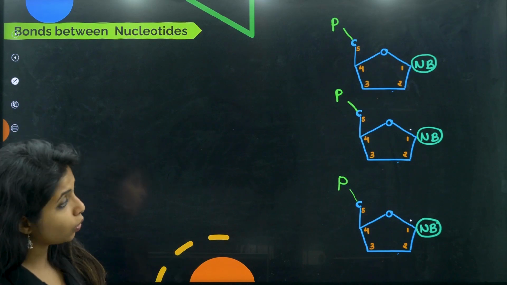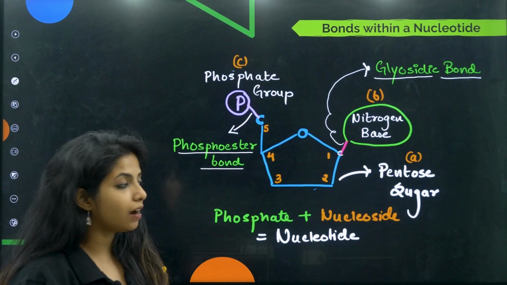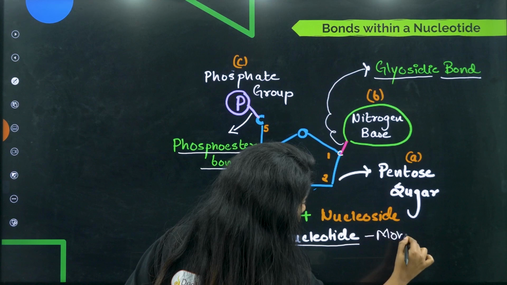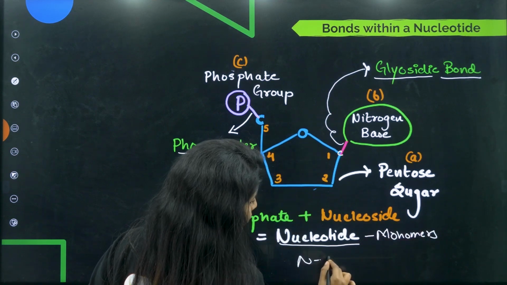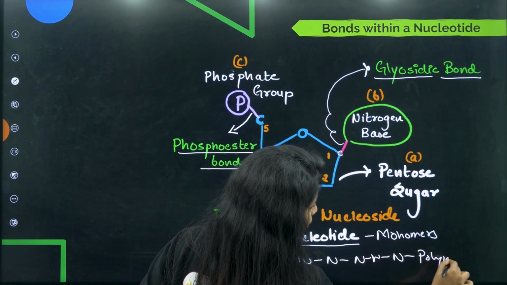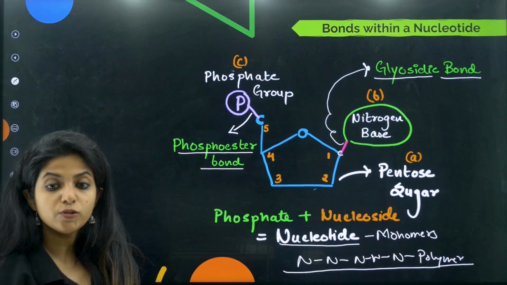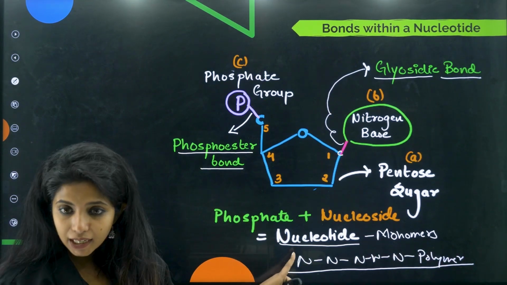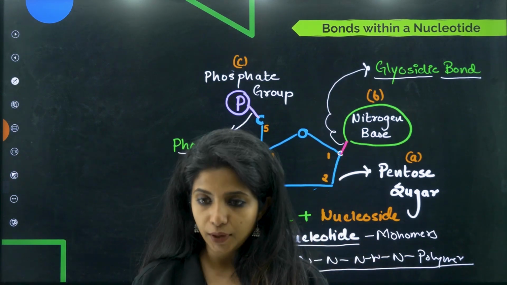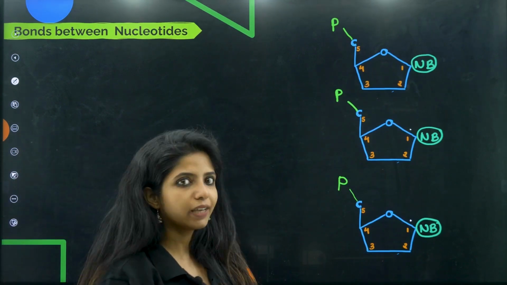Let's see. Over here we have to arrange them, because I told you that nucleotides are the monomers. Nucleotides are basically the monomers which are going to come together. When monomers come together, what do they make, children? They make a polymer. So if you are asked what is the monomer of DNA, it is the nucleotide. Don't write nucleoside, I'll kill you. It is the nucleotide, it is the monomer. So many monomers come together to form what, children? The polymer. Cool?